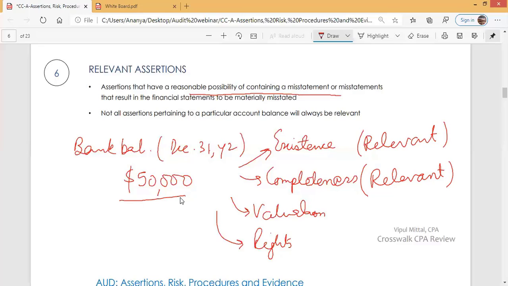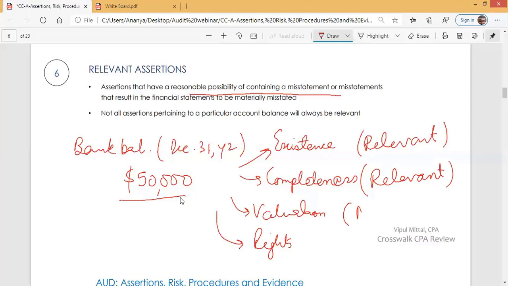Now, if bank balance is $50,000, there is no question regarding its valuation. Question regarding valuation comes for inventory. Question regarding valuation comes for property, plant, and equipment. But regarding bank balance, there is no question regarding valuation. If bank balance is $50,000, it is $50,000.